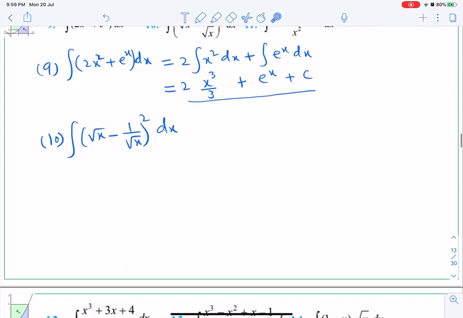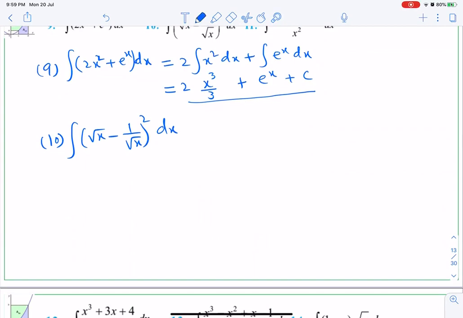So in this question the inside part is not linear, so we have to expand it. We will use the bracket square formula inside the integral. So root x square will be x, plus 1 upon root x square will be 1 upon x, and then minus 2 times root x into 1 upon root x dx. So I have done the expansion.